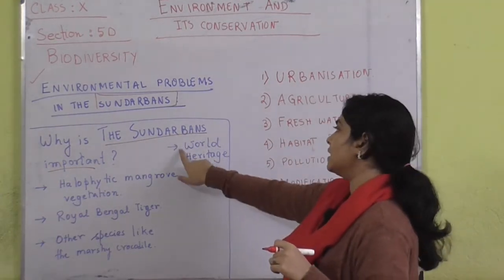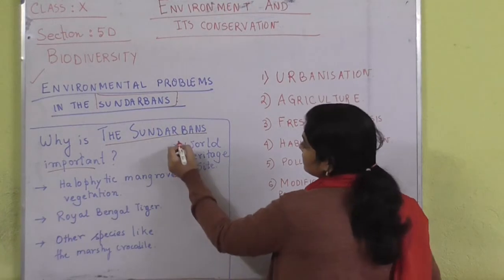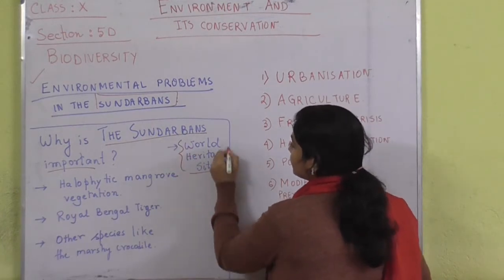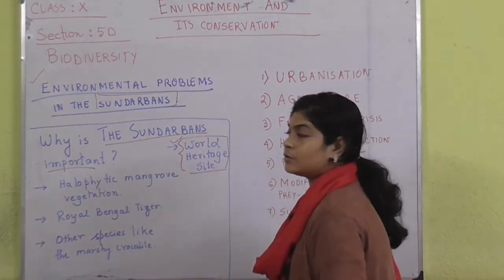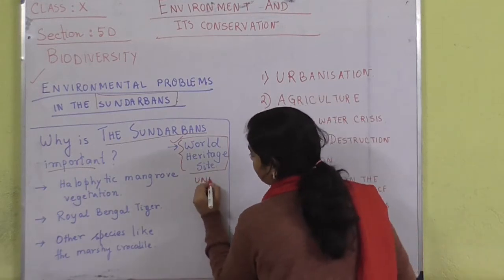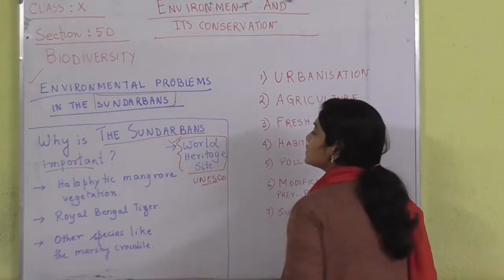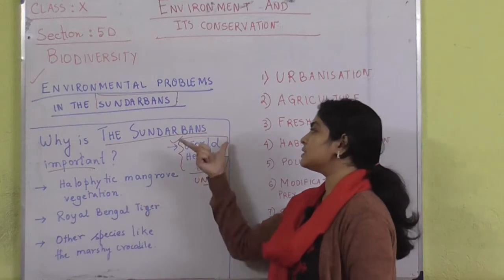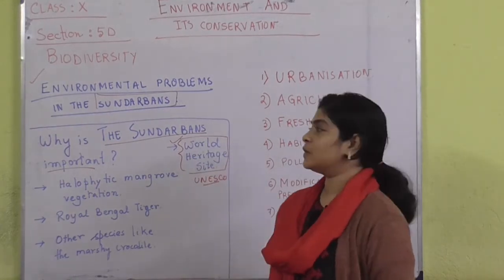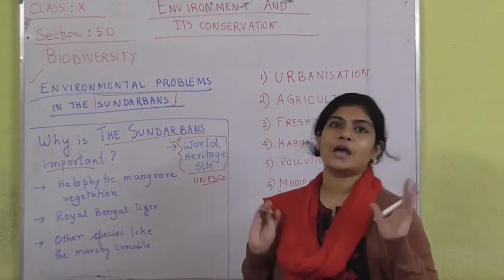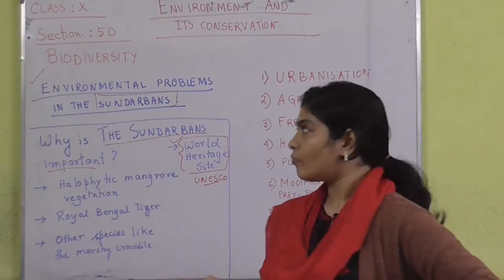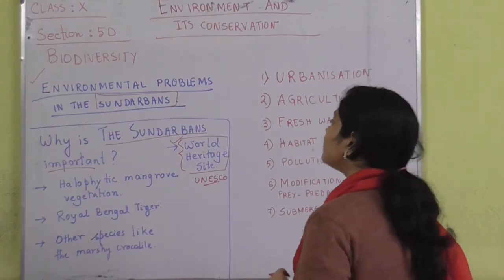Now, the very first fact that you need to learn is that it was declared a World Heritage Site by UNESCO. UNESCO has declared the Sundarbans a World Heritage Site. Why? Because of its richly diverse flora and fauna. So, why is the Sundarbans important?